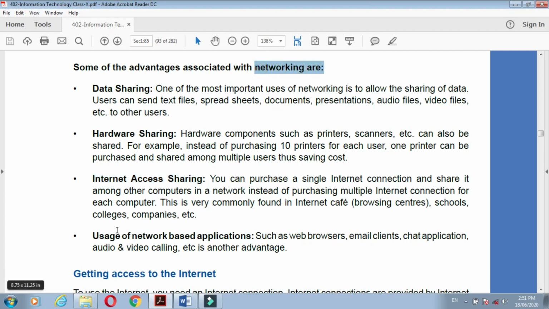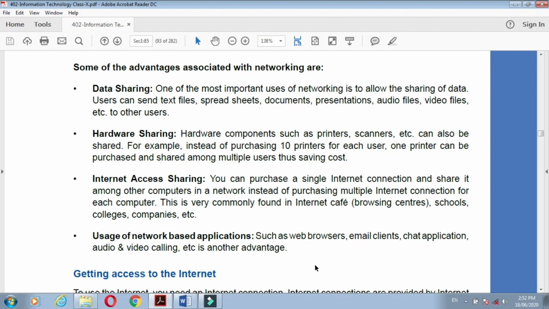Understand? Now the fourth advantage is usage of network based application. Usage of network based application means what? Applications such as web browsers, email clients, chat applications, audio video calling, etc. By using a network and on the internet there are some applications, and by using those applications we can chat or communicate with our friends.